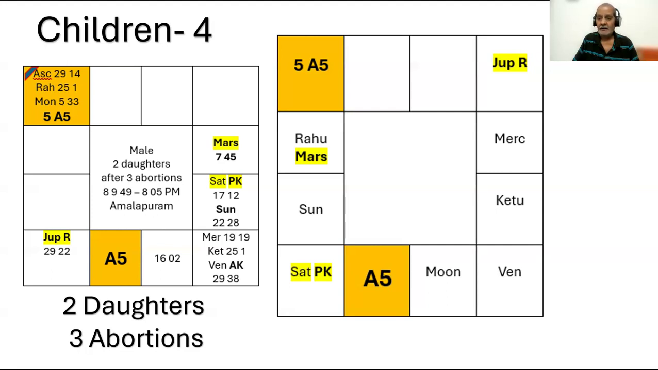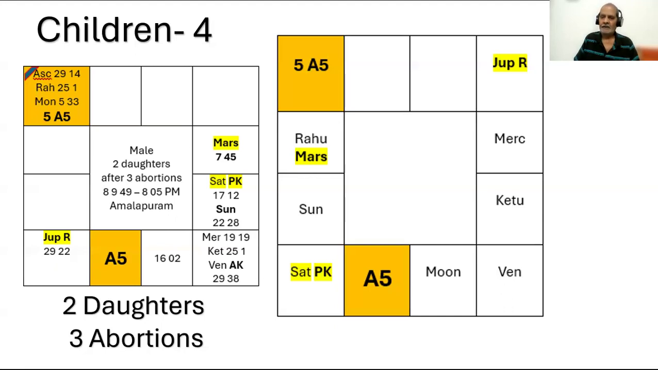It is aspected by a debilitated planet. I told you 3 or 4 rules taken from classical texts of Parashari. One of those rules is if the A5 or fifth from A5 is aspected by a debilitated planet, or if it combines with a debilitated planet, then the native gets daughters only. So that rule applies here.